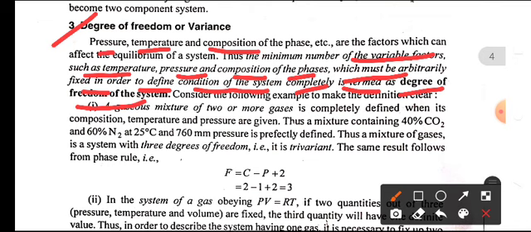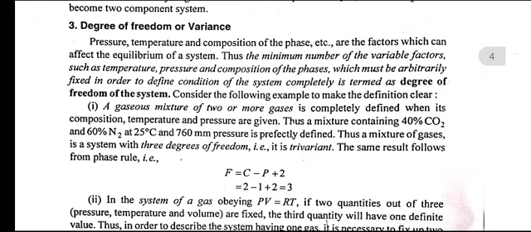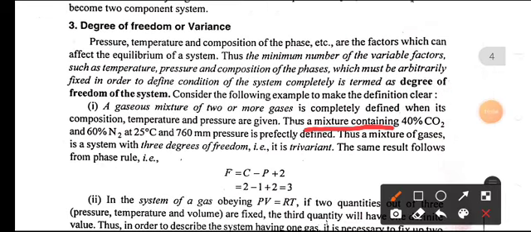For example, a gaseous mixture of two or more gases is completely defined when its composition, temperature, and pressure are given. Thus, a mixture containing 40% of carbon dioxide and 60% of nitrogen at 25 degrees centigrade and 760 mm pressure is perfectly defined.